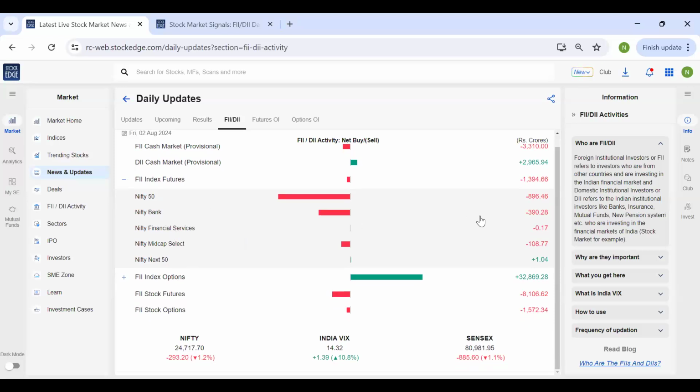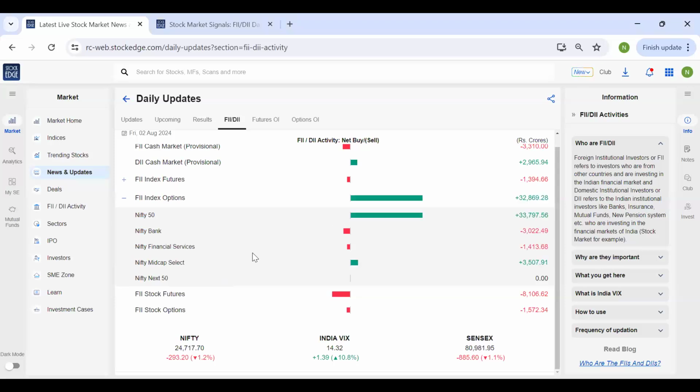On Friday, about 900 crores of Nifty futures were sold by them, and similarly, about 400 crores of Nifty Bank futures were sold. So on a net basis, FIIs were net sellers in all the major indices.